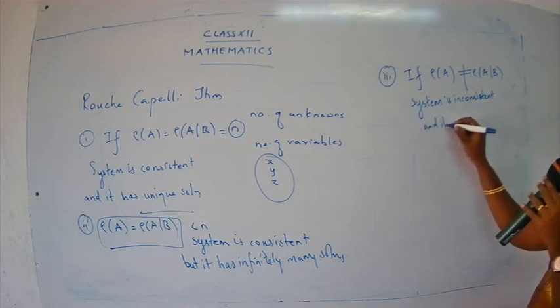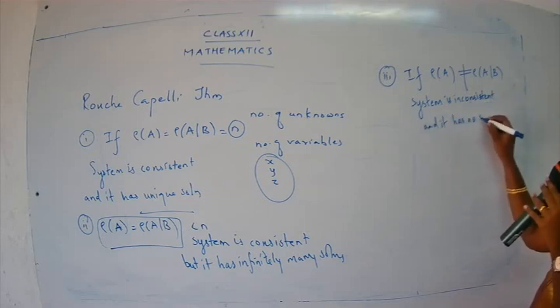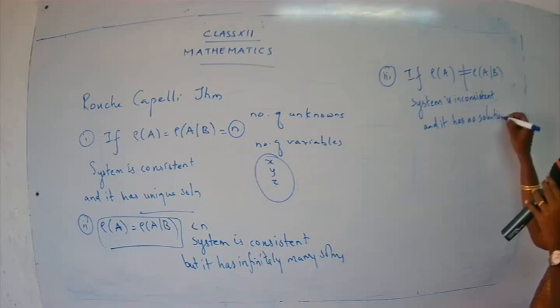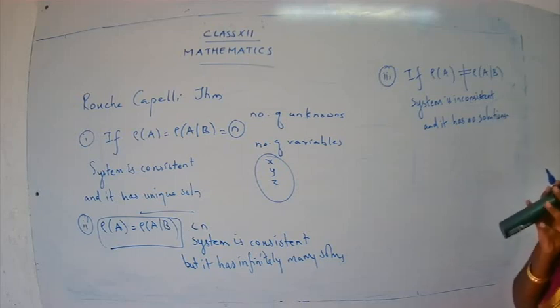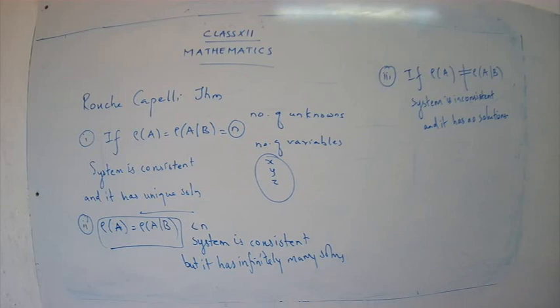So just check the ranks properly and determine the nature of the system. I hope the rules are recalled. So we are going to apply these rules and complete our exercise 1.6.